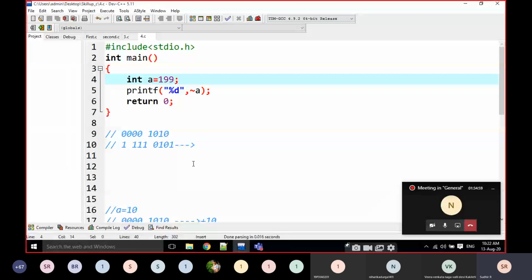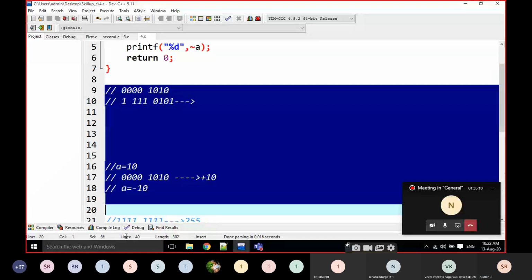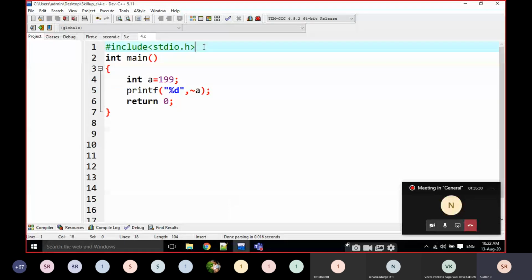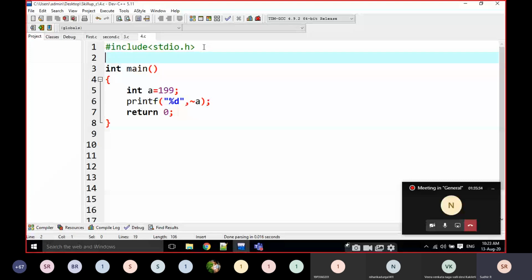We can guess it. But one thing we have to remember: only when it is a signed integer is the output like this, the negation. But if you are taking an example, I cannot show it here. Why? Because this is a 4-byte representation. In Dev C++, an integer is taken as 4 bytes. That means I am going to write here the maximum value.